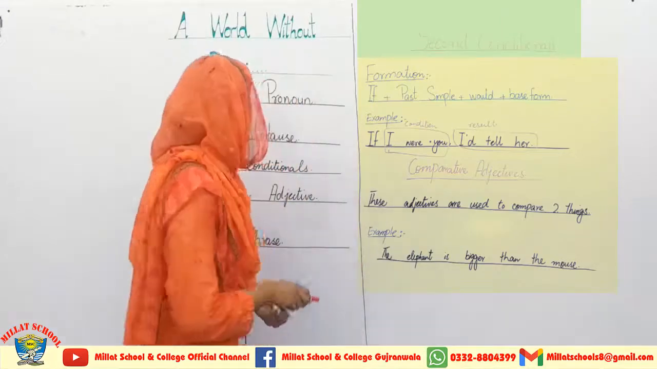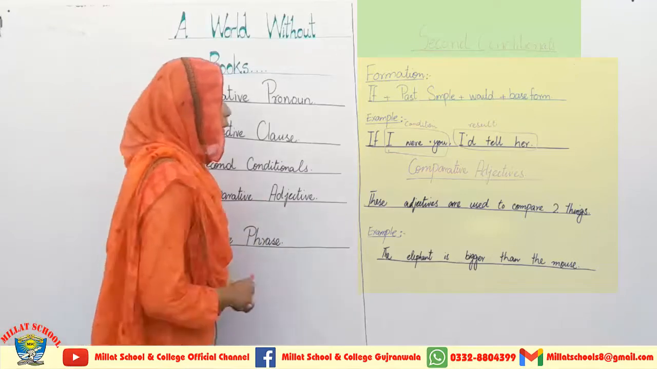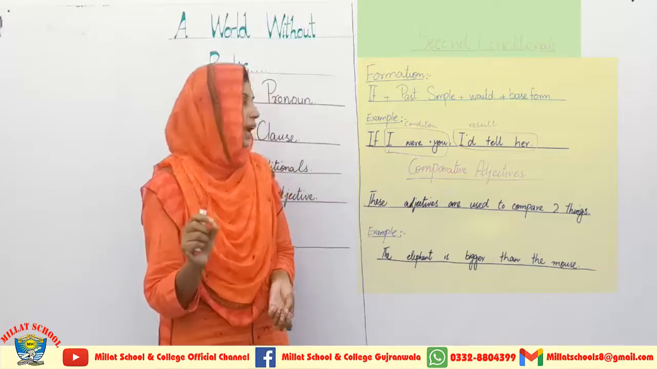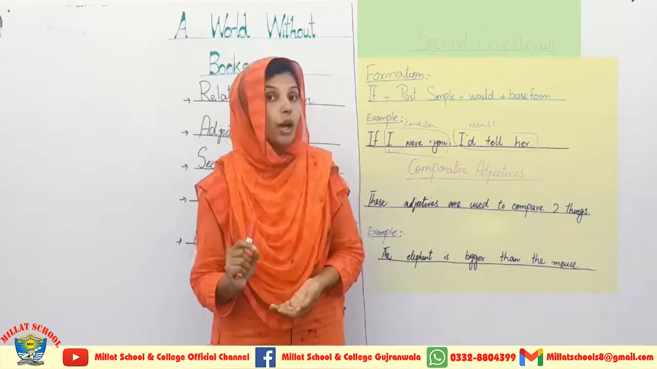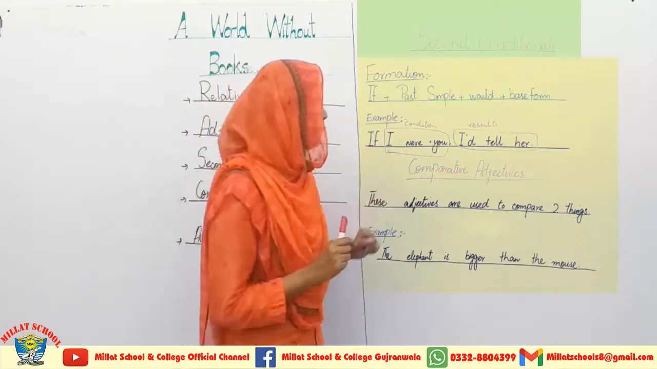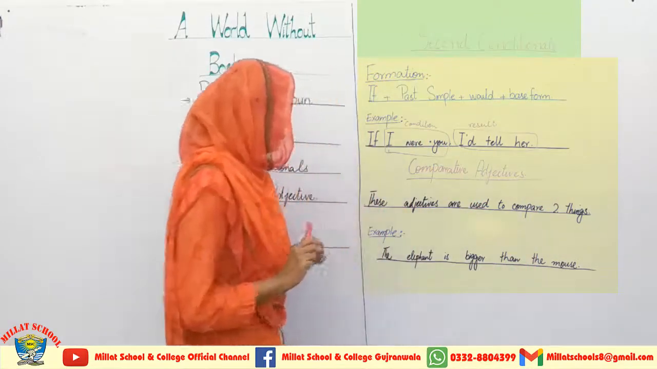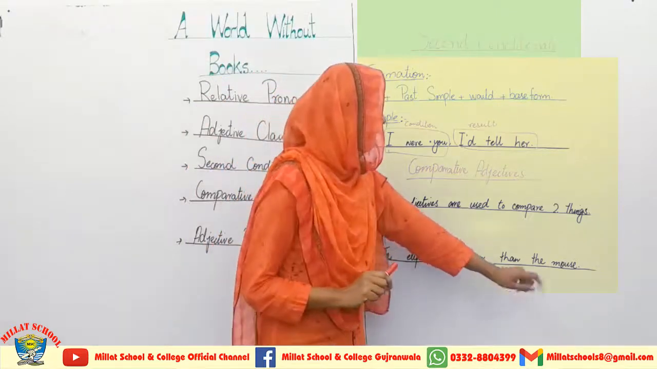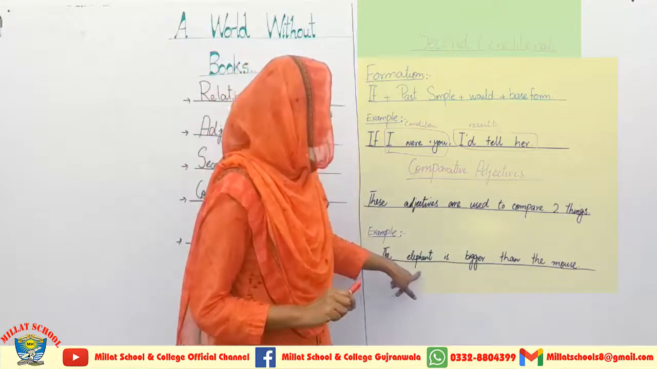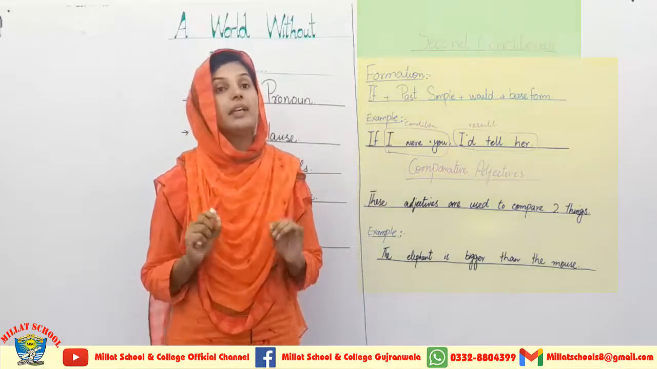Now I am coming towards the next grammatical objective, that is comparative adjectives. I have told you what adjectives are so that you will easily understand the comparative adjectives. Adjectives are the words that are used to describe a noun. These adjectives are used to compare two objects or things. For example, the elephant is bigger than the mouse. Here the word bigger is going to describe the elephant and compare these two things also. So this word is a comparative adjective.